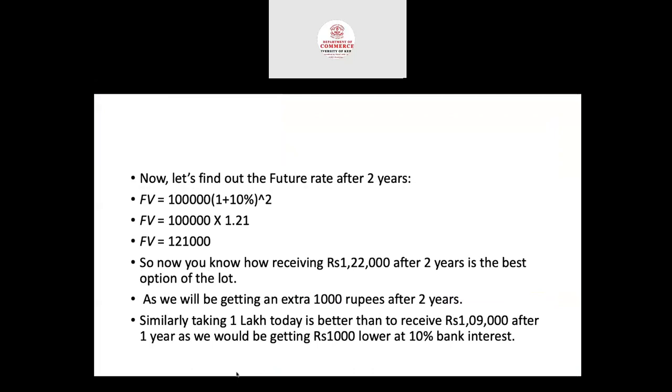So you may prefer the third option, because it is 1,000 more than the calculated future value. With a 10% discount rate, you will get only 1,21,000, but option 3 says you will get 1,22,000. So you can accept the option because it is rupees 1,000 more than the future value.